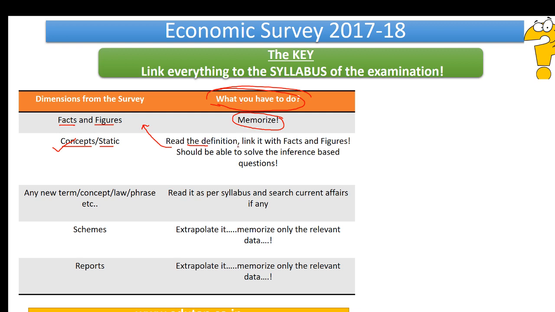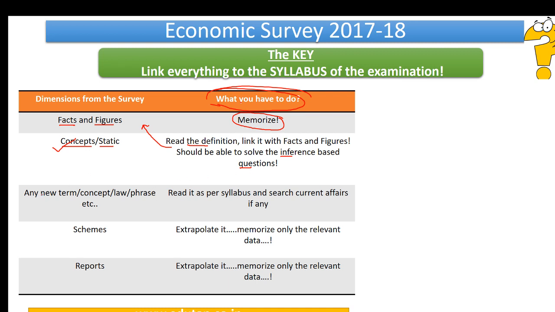Now, the second thing, once you're done with the concept part, you should be able to solve the inference-based questions as well. What do I mean by inference-based questions? Once you're done with the concept, you need to answer those questions that actually practically use those concepts. These things will become clearer to you as we go ahead and pick examples one by one and understand these examples, right?